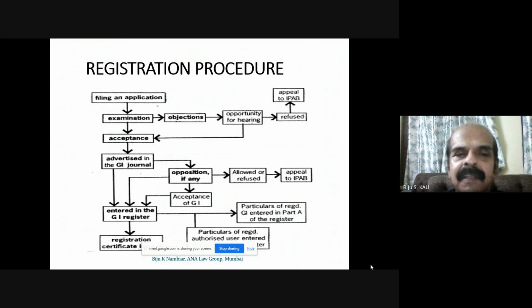Like in the case of patent, it will be advertised in the GI journal, in public. If anybody opposes, again it has to go through the court procedure, so that it can be ensured through legal procedures.